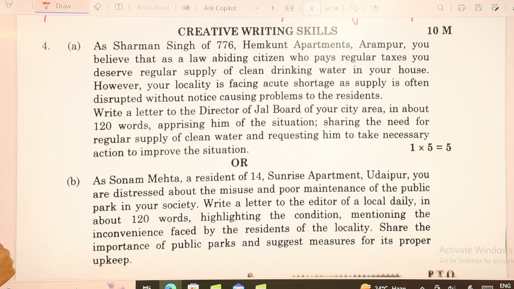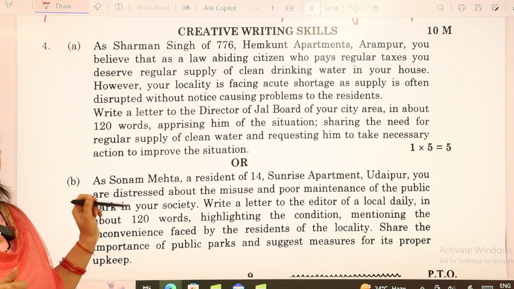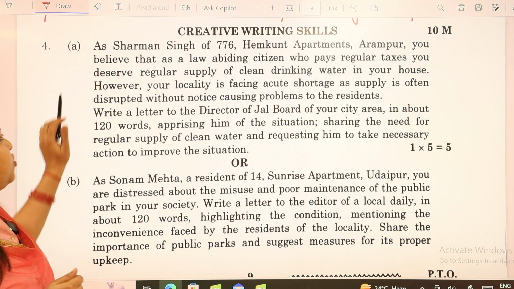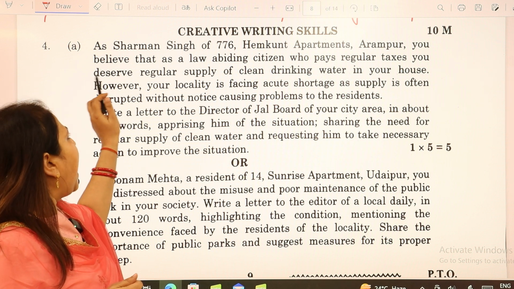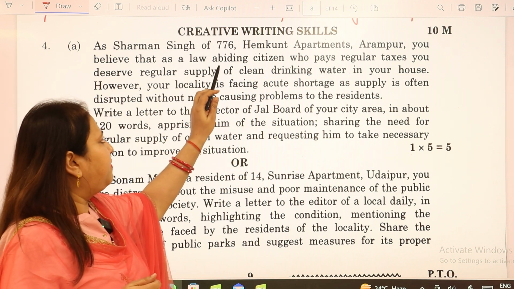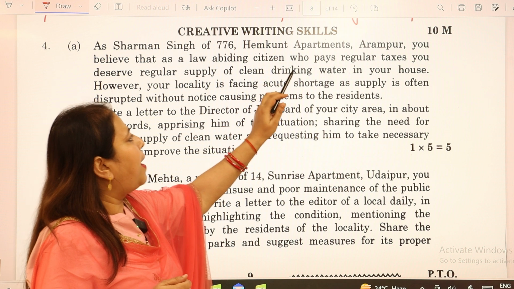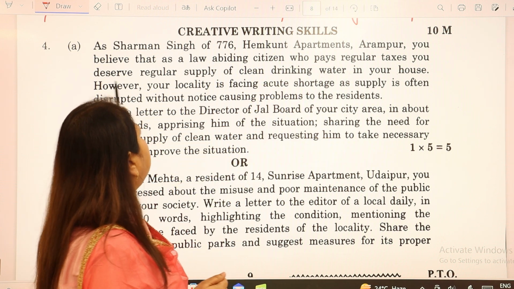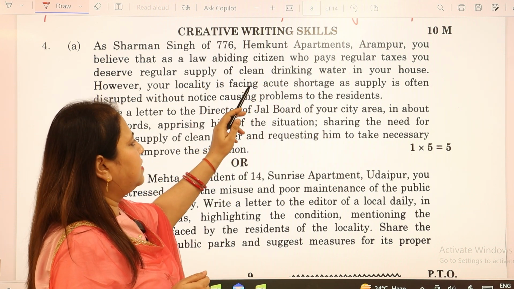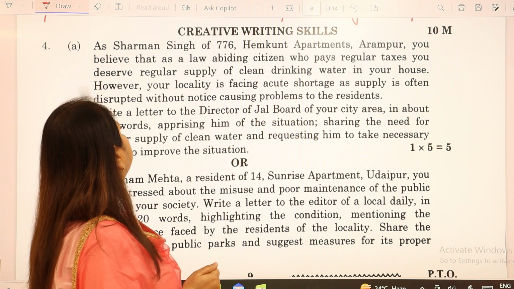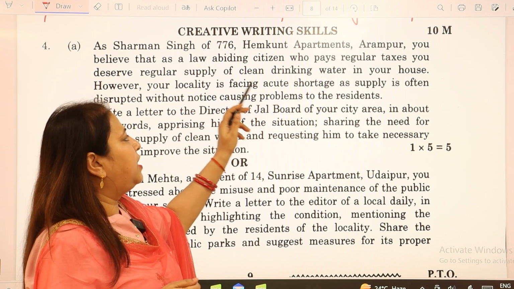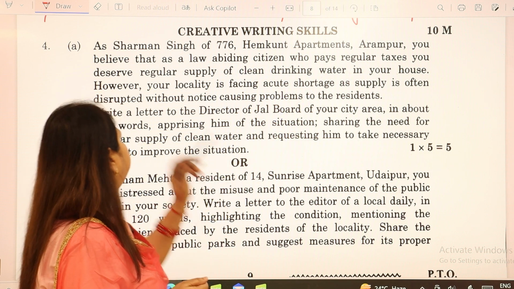Here the first two questions which are given as an option to you both consist of a formal letter, to which the first one says: Sharman Singh of 776 Hemant Kund apartment, Armapur, you believe that as a law-abiding citizen, you pay regular taxes, you deserve regular supply of clean drinking water in your house.